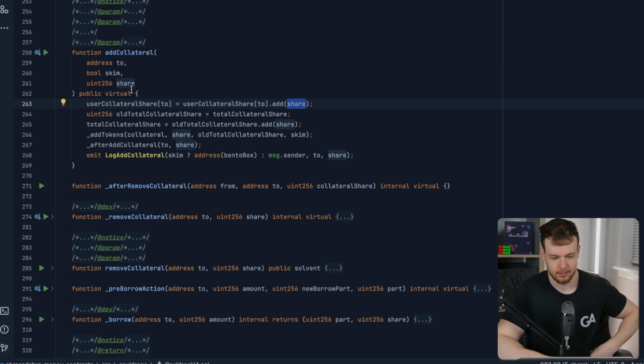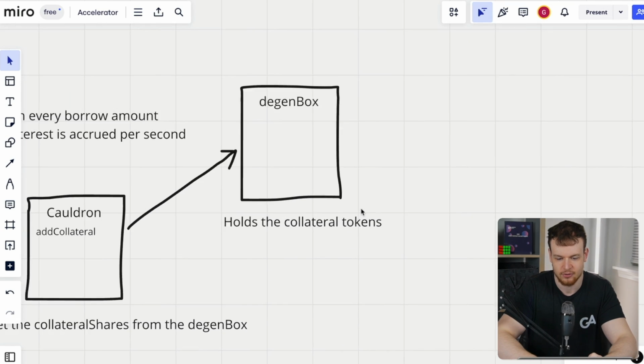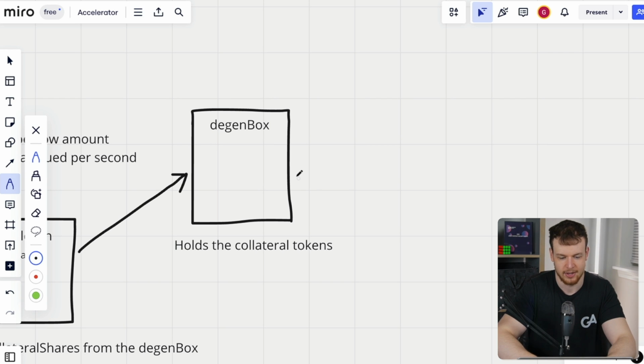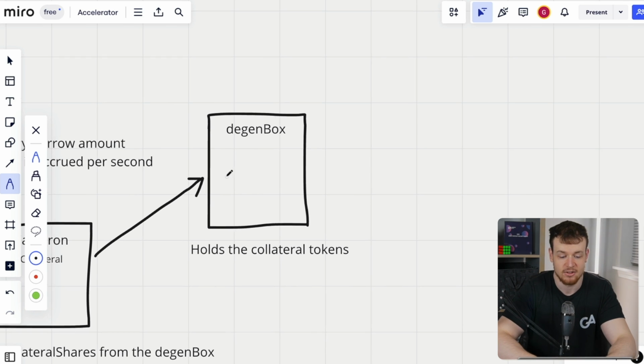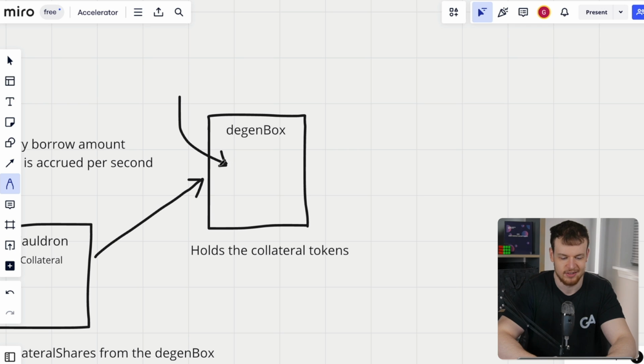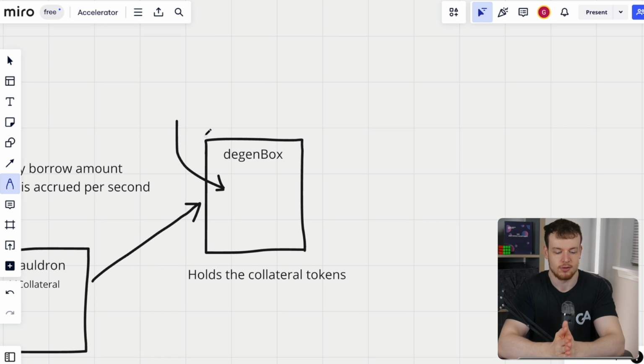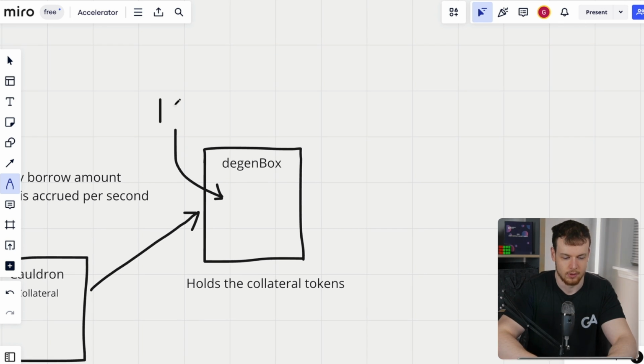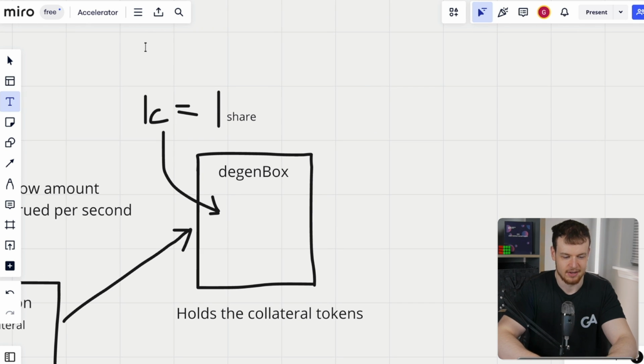this share amount. So when we talk about share amounts for collateral, this has to do with the fact that we are deploying stuff into a strategy in the degen box. It means that if I deposit some collateral at t equals 0 into the degen box, I might get 1 share. So 1 collateral equals 1 share. I'm just going to type this out. 1 share. Okay. And this is at t equals 0, right? So at time equals 0, 1 collateral equals 1 share.